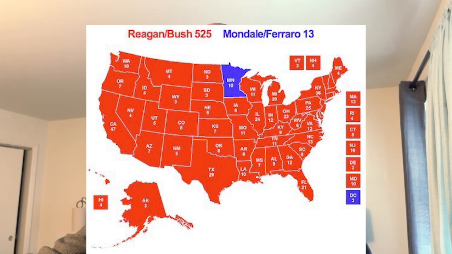Then in 1984, we have former Vice President Walter Mondale. I don't know. I'll go back and fix this. You've probably never heard of him. And that is because he lost in a landslide to Ronald Reagan. And I believe at this point, Ronald Reagan became the most popular president ever to win an election, displacing Nixon from a few years earlier.